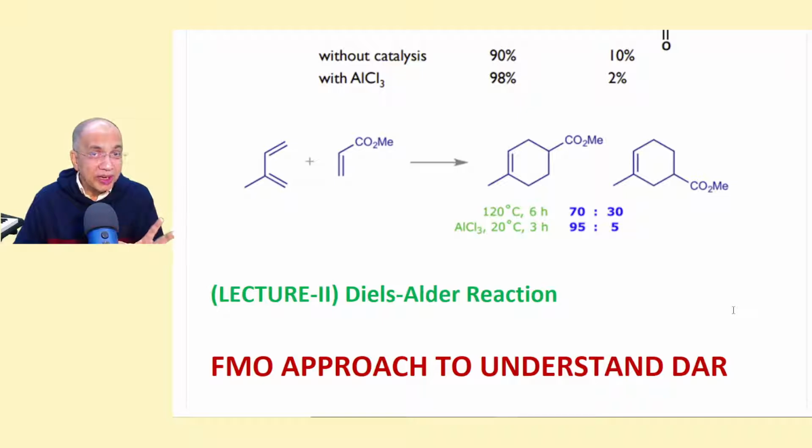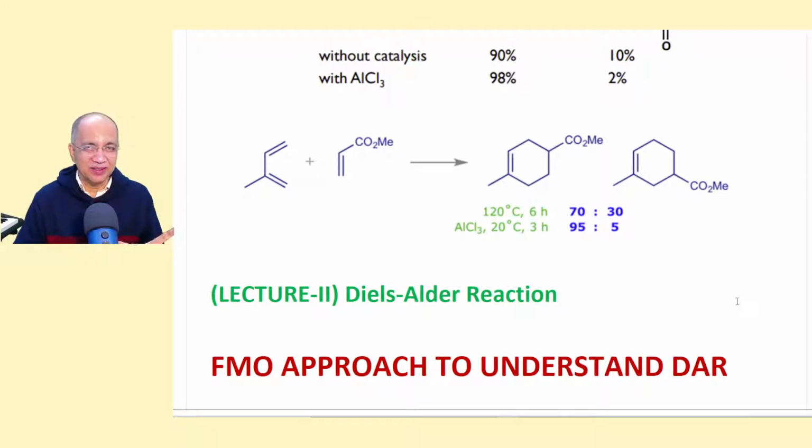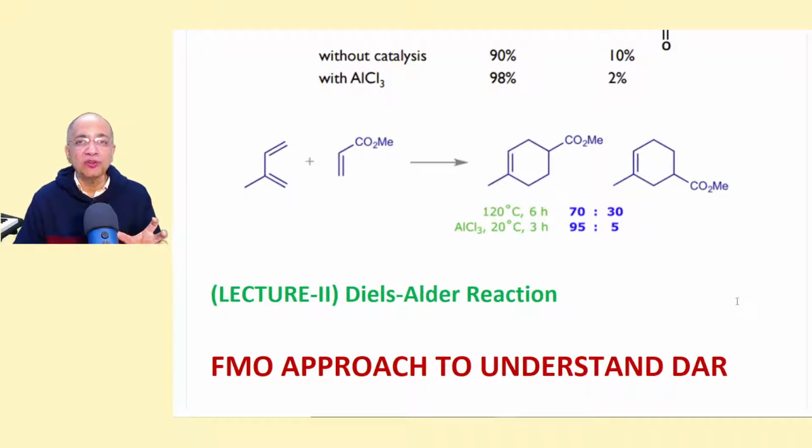To understand this, in 1960s, two great scientists and Nobel laureates, Hoffmann and Woodward, devised certain rules. Those rules are the conservation of orbital symmetry. That can be studied through correlation diagram.